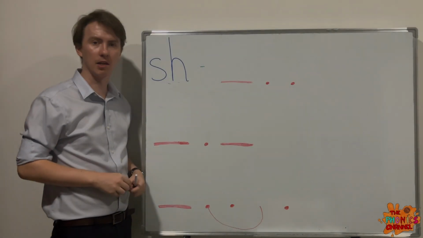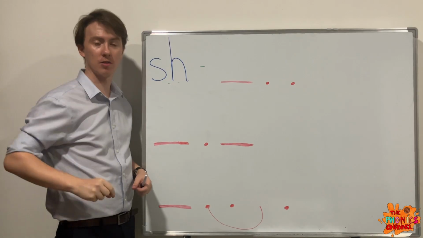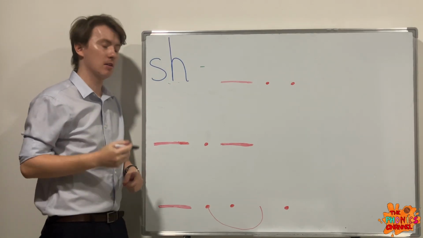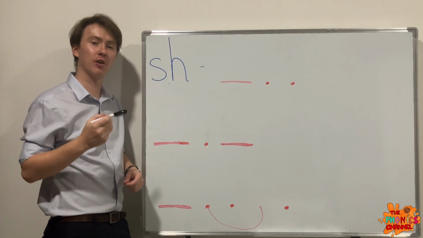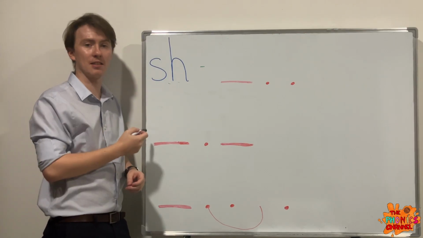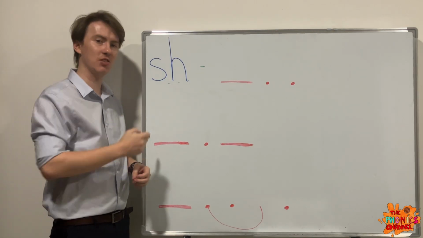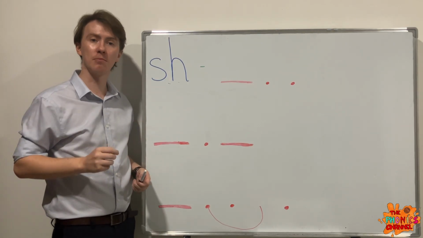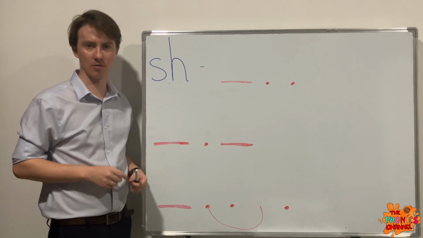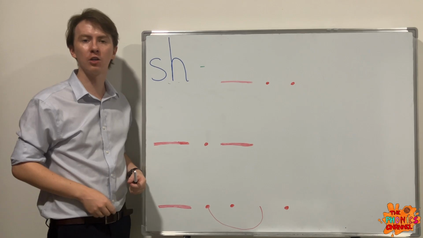Okay, a digraph being when two letters make one sound. So here we have today's first digraph sound. We have the S letter shape and H letter shape. S and H together in words makes the sh sound. Sh, sh, sh.